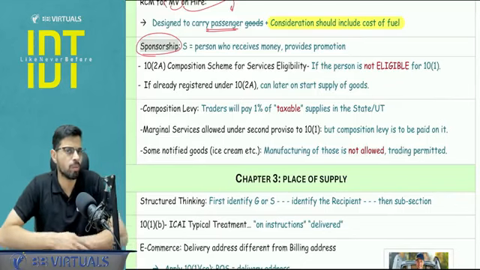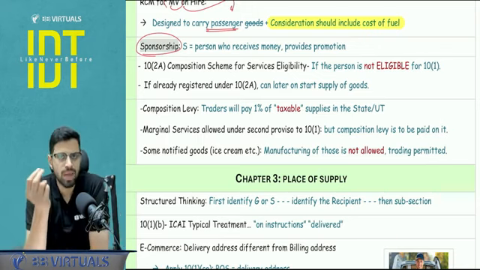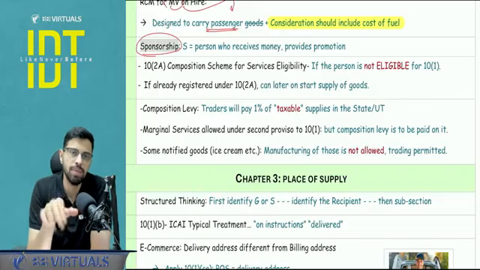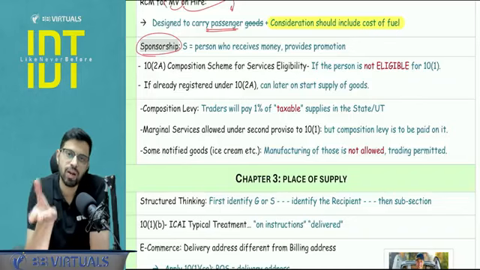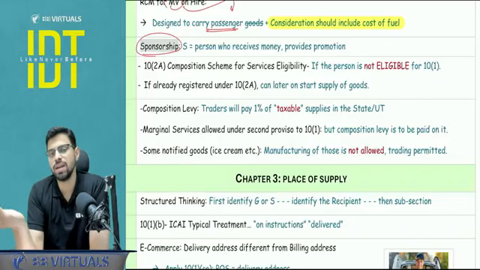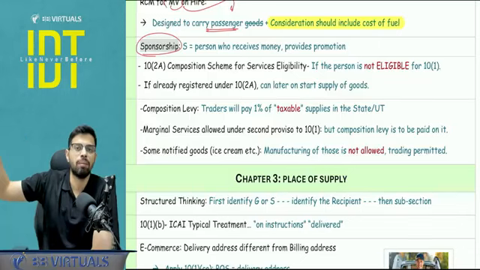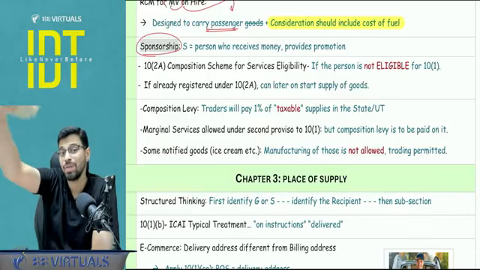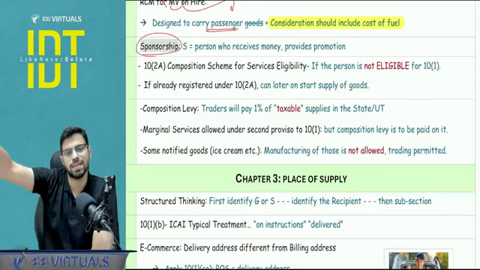Right? Sponsorship. Sometimes, as you know, the RCM entry is: supplier, any person other than a body corporate, and the recipient is a body corporate or a partnership firm. Now in sponsorship, sometimes it creates a problem to identify who is the supplier and who is the recipient. Simple. The supplier is the person who is receiving the money, providing the service. What is the service in sponsorship? Promotion, advertising in events, and the recipient is the person who is paying for it. So I am, let's say, organizing a cricket tournament in the name of, let's say, PC Jewelers. So PC Jewelers is paying me. I am receiving the money. I am the supplier and it is the recipient.